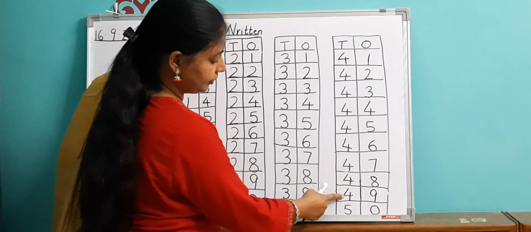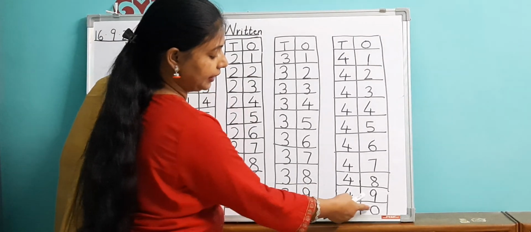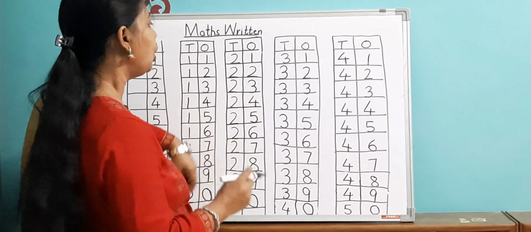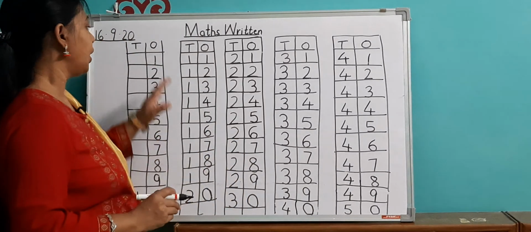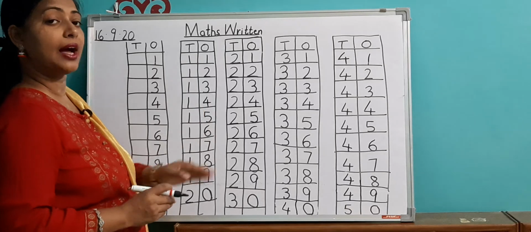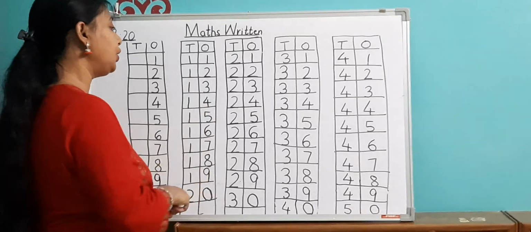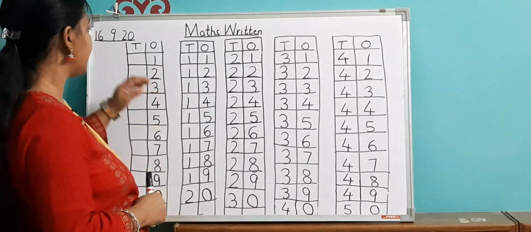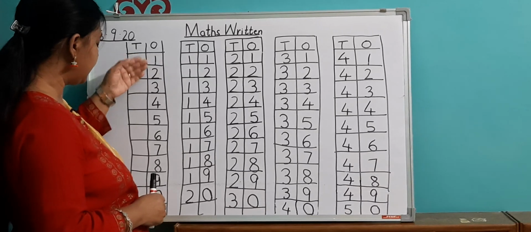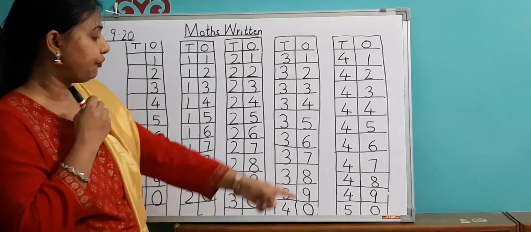Okay. Now after 4 comes 5, this will become 5 and this will be as it is, 0 will be as it is. So you have to learn this series. You have to learn which number comes after which. If you don't learn, you will not be able to do this exercise. So you have to learn these numbers from 1 to 50.